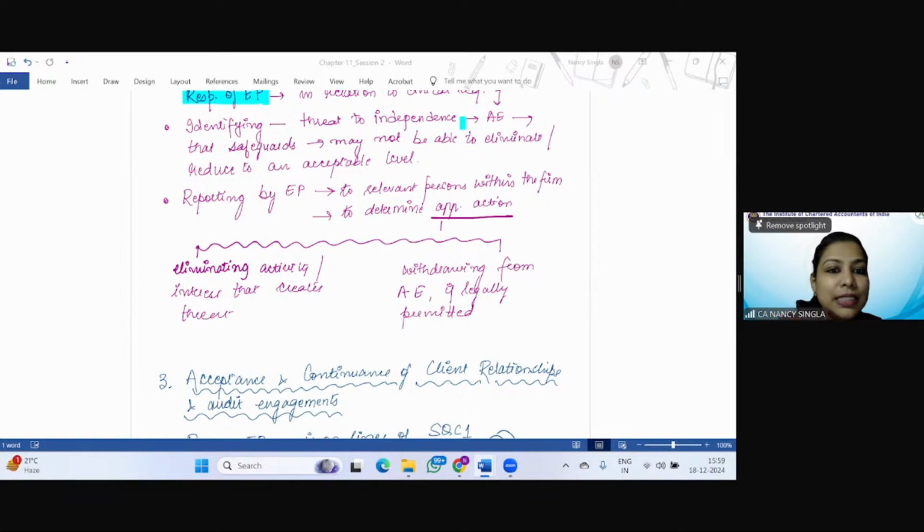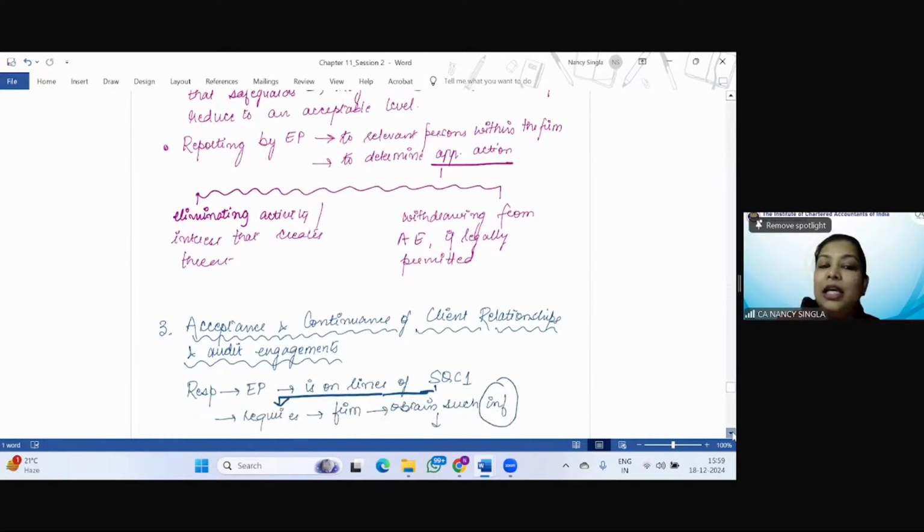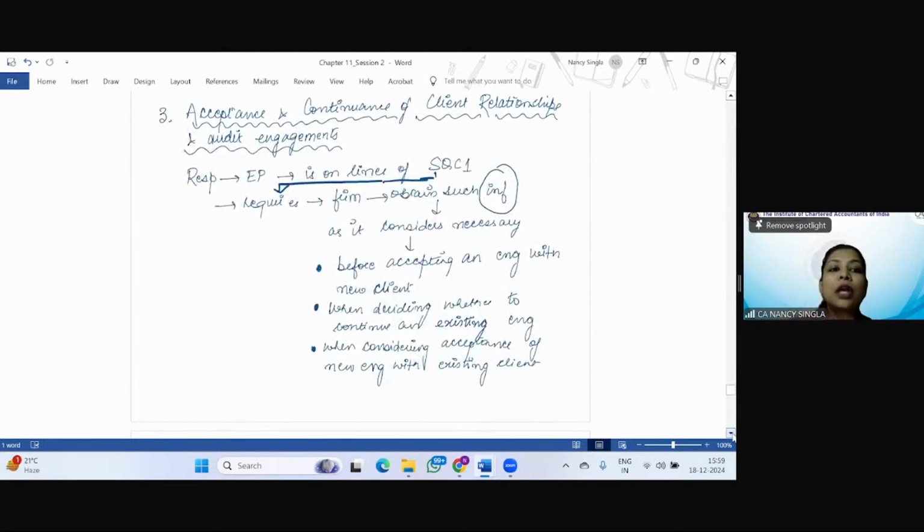Okay, good. This was with respect to your ethical requirements. Then is acceptance and continuance of client relationship, right? And audit engagement. See, again, the responsibility of the engagement partner is on lines with SQC 1. SQC 1 requires the firm to obtain various information as it considers necessary. Remember these three points: before accepting an engagement with a new client, before deciding whether to continue an existing client, and when considering acceptance of a new engagement with an existing client.